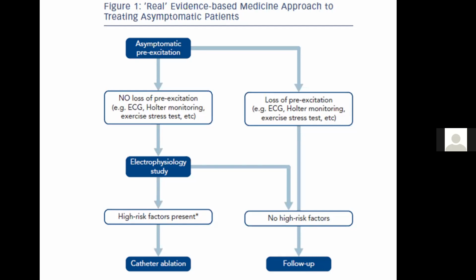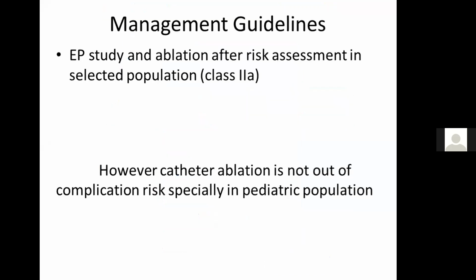which come in the form of the shortest pre-excited RR interval, which is considered a high-risk factor if less than 250 milliseconds, or multiple pathways, or inducibility of the tachycardia. And if we get these kinds of factors after the electrophysiological study, catheter ablation can be offered to this subset of patients. However, it is a little bit controversial, and the guideline says this can be done as a class 2 indication.